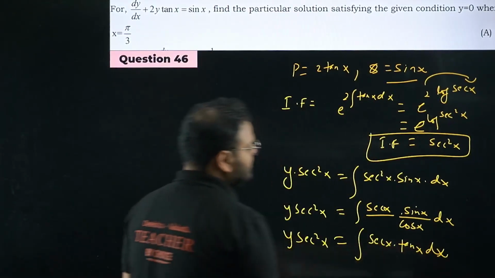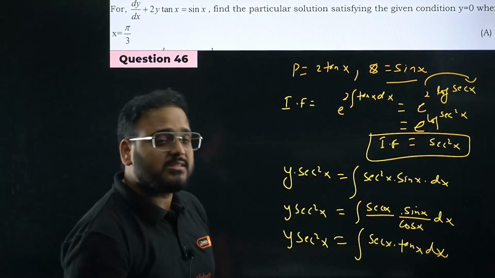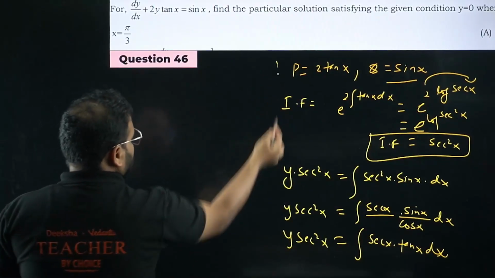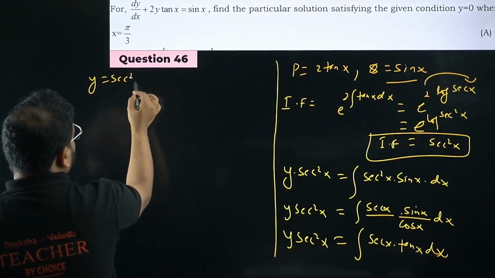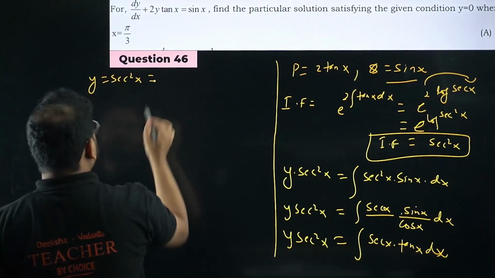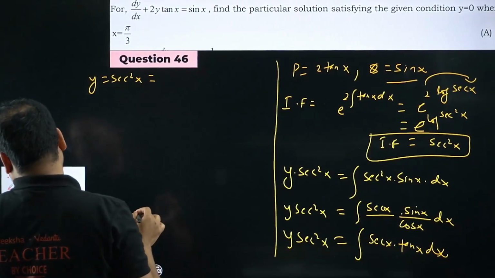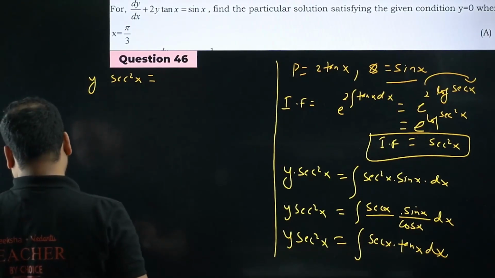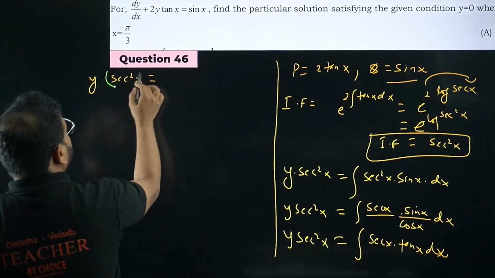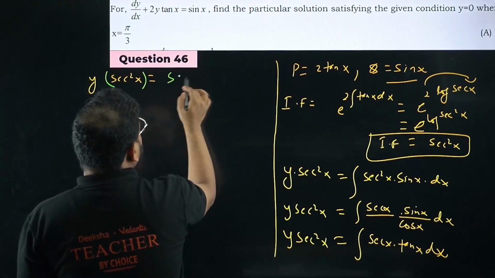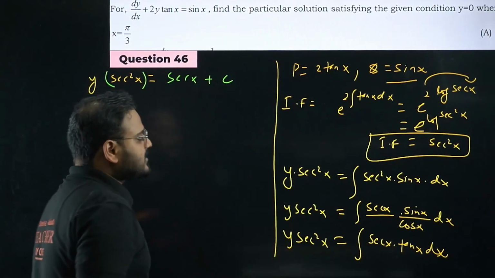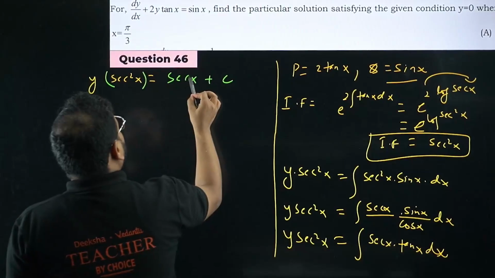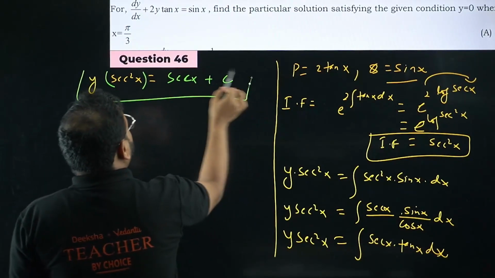You know the integration of this? The integral of sec x tan x is simply sec x. So y sec square x equals, what I have is very simple, sec x plus c. This is your general solution.